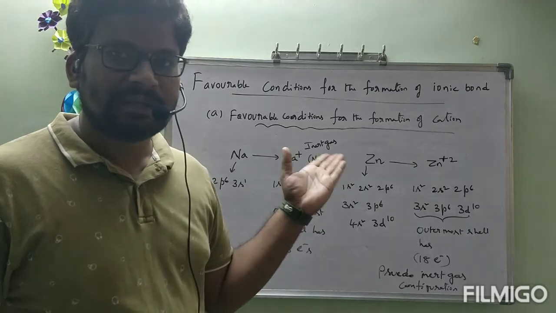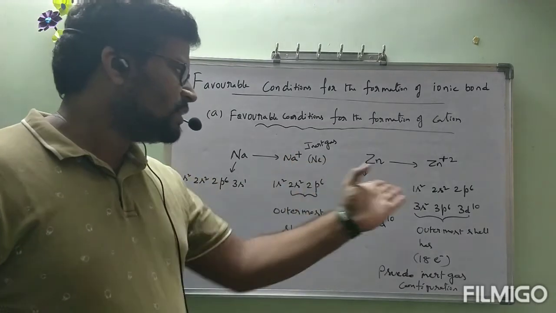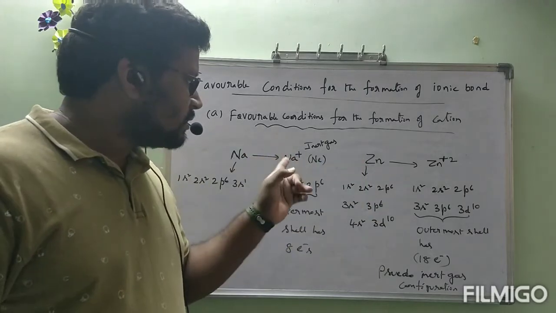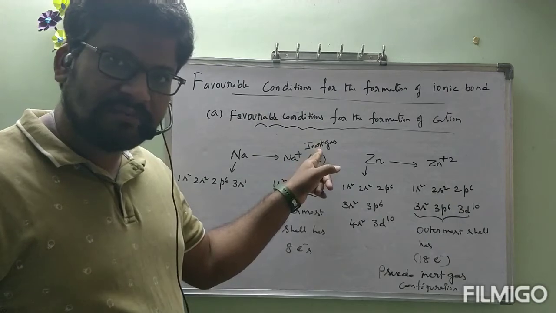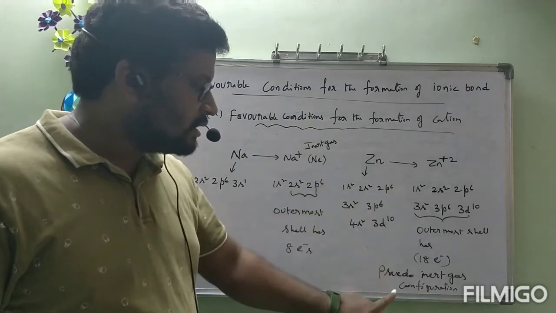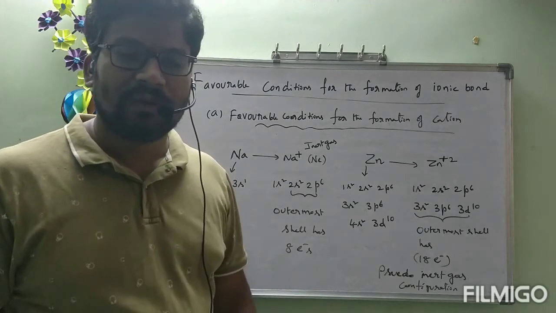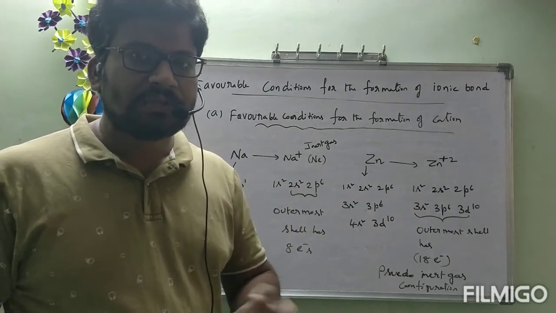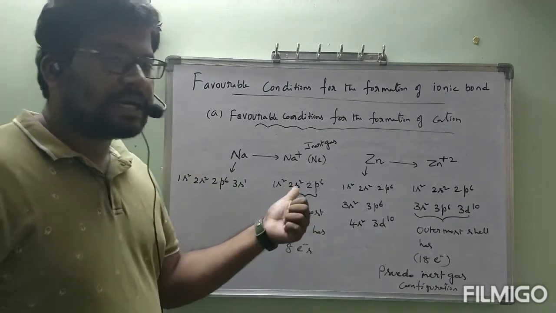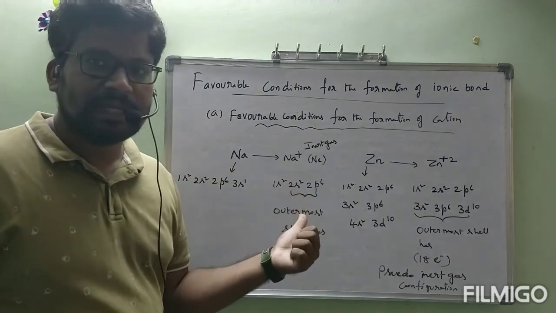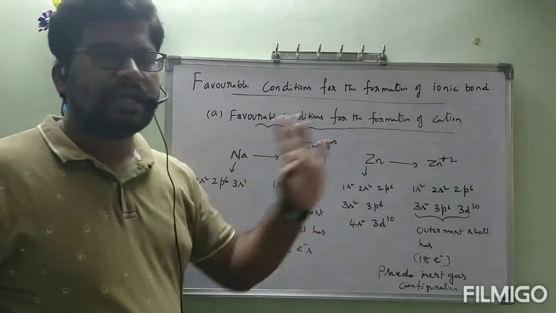That is the meaning. The third one, I am going to mention as a point. Before that, the difference between these two is that one cation contains 8 electrons in the outermost shell, which is called inert gas configuration. Another cation contains 18 electrons in the outermost shell, which is called pseudo inert gas configuration. Out of these two cations, which can be formed easily? The cation which has inert gas configuration will be formed easily. So, sodium can be converted to Na plus easily when compared to zinc to Zn plus 2.